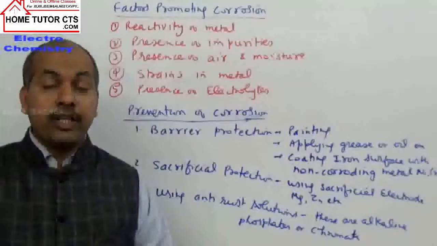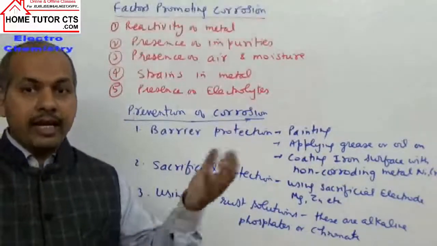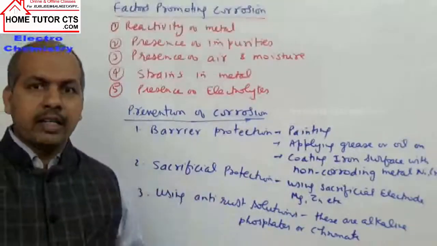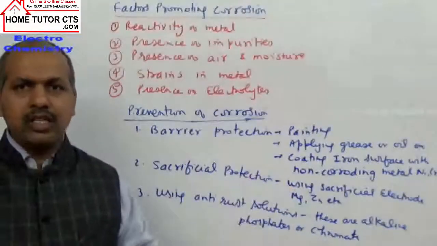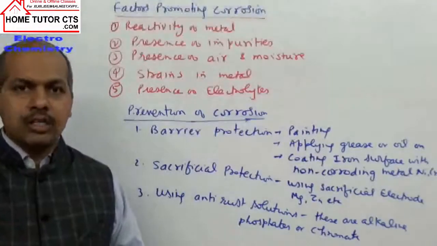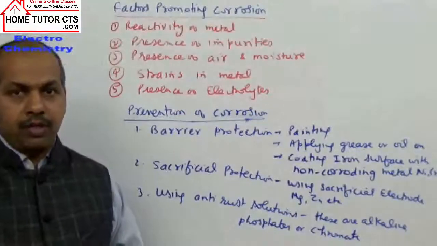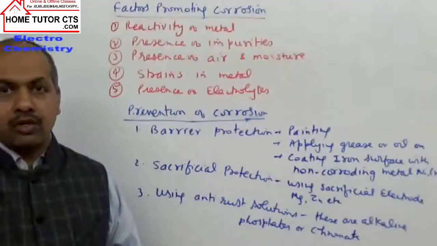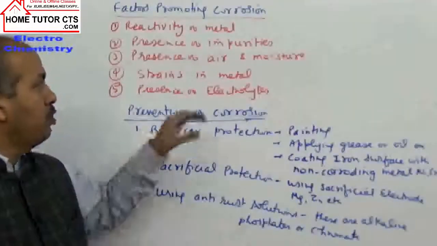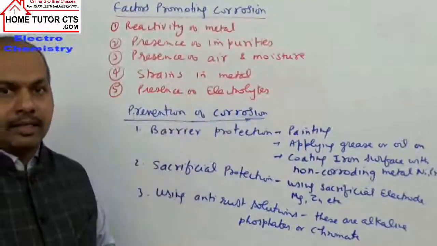Next point is presence of electrolytes, like saline or salt solutions. Salts will make the water more conducting. Pure water, you know, is less conducting. So when we have saline medium, salts make the solution more conducting, improving the flow of electrons or electricity in solution. So they will promote corrosion. There are several factors which promote corrosion in the metals.